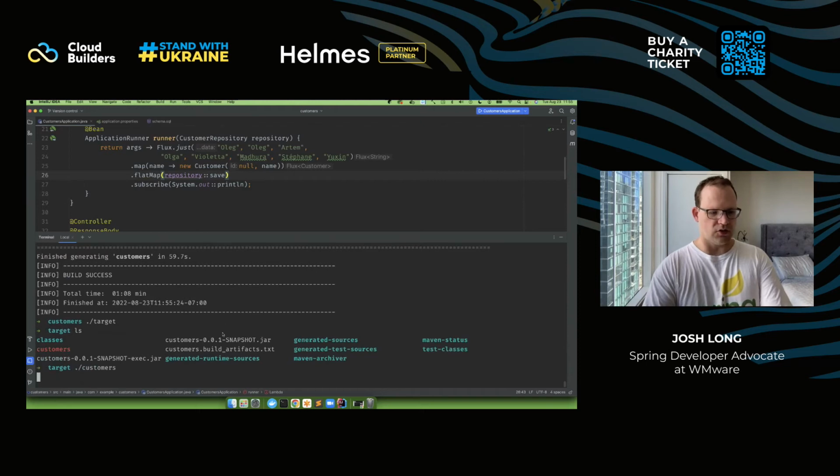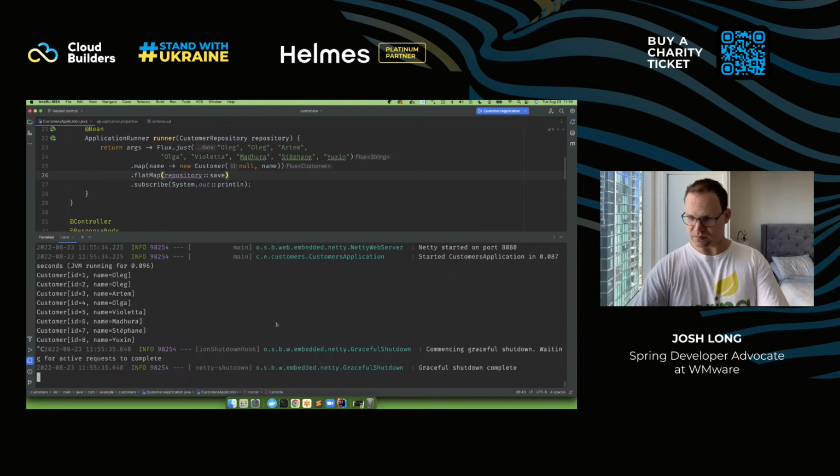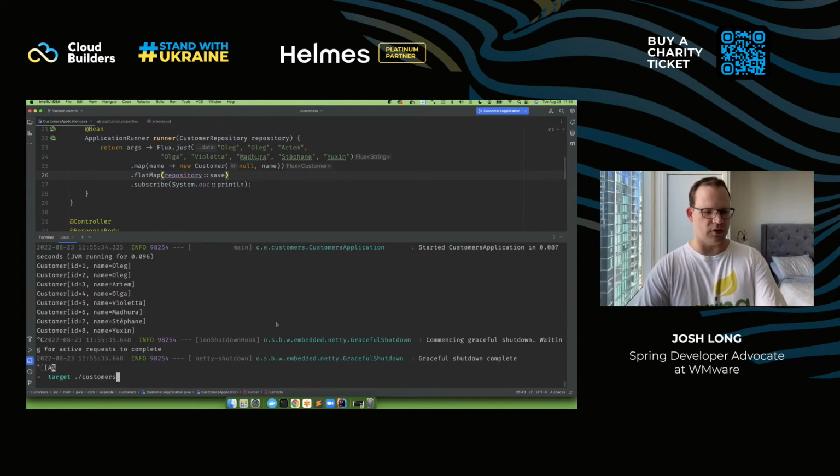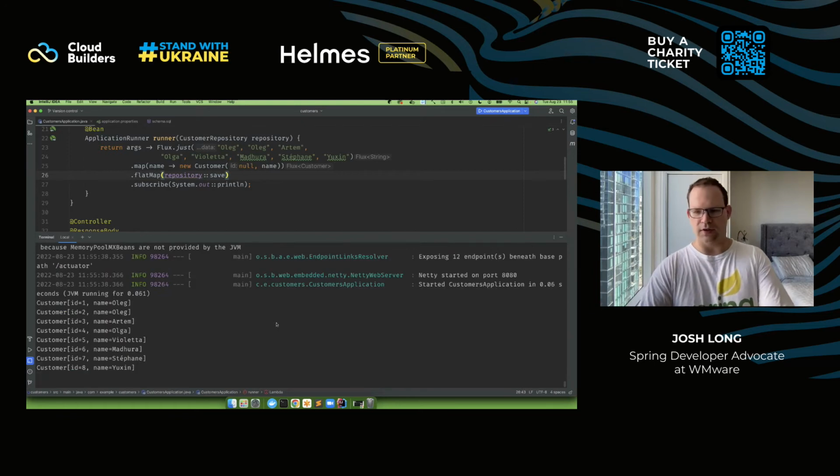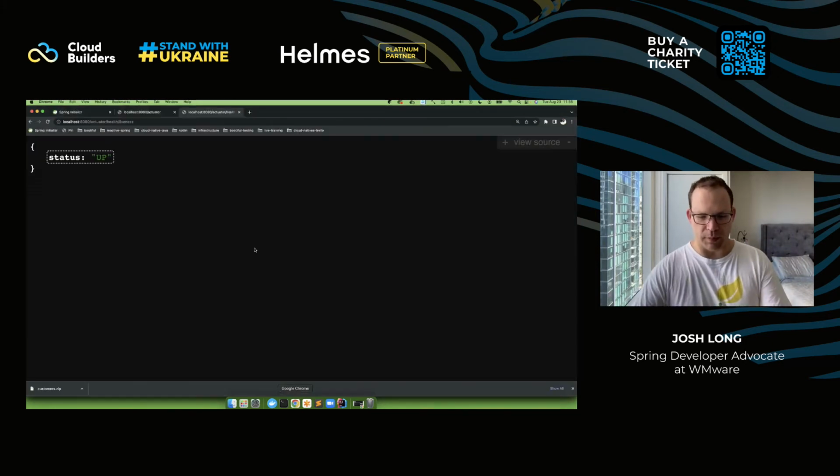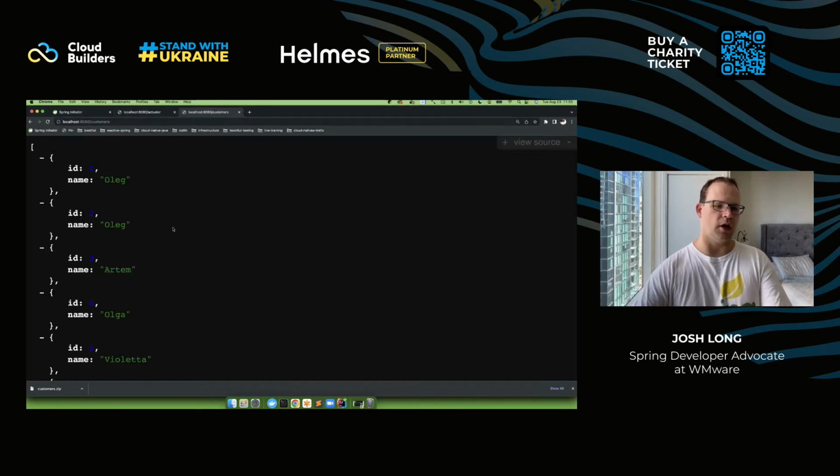Okay, so here's the native image. Target customers. We can start this. There's our first application. Customers, there it is, right? So 61 milliseconds, 61 thousandths of a second to create an embedded database, an embedded web server, our business logic and all that, and provide the response. And of course, we can get the results by going to our customers endpoint. There you go. So we have our HTTP endpoint, we have our HTTP service.